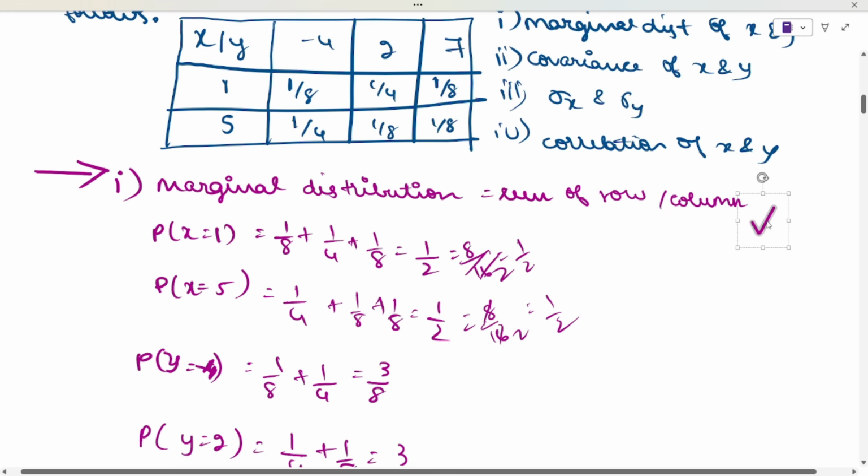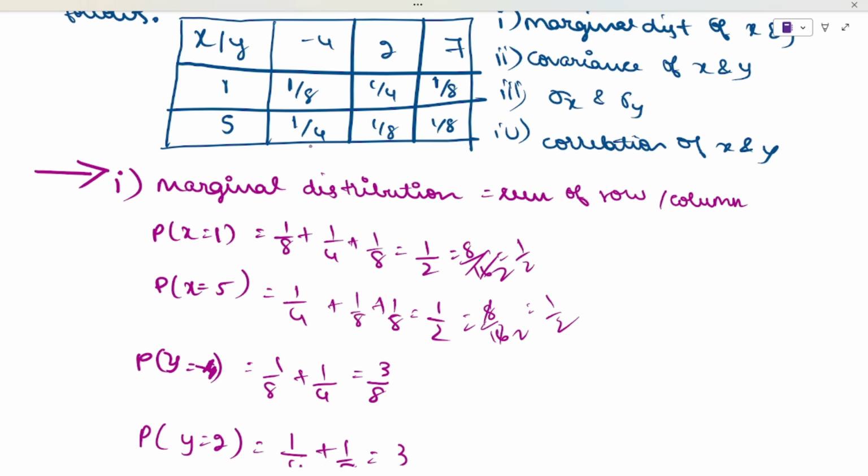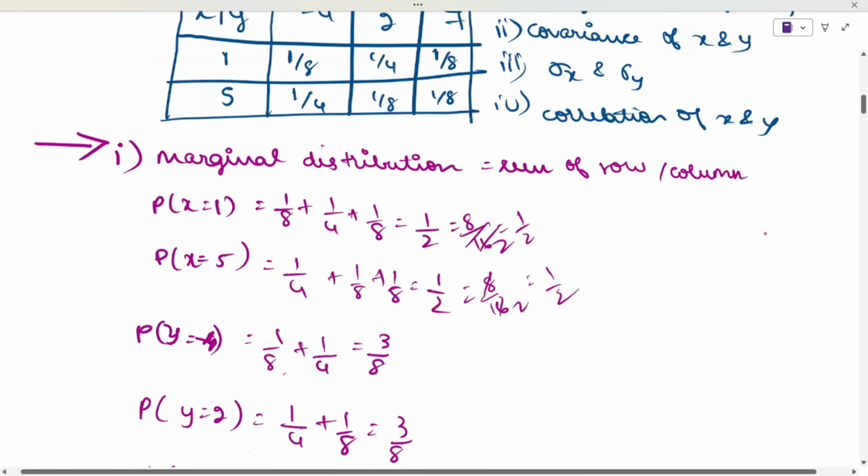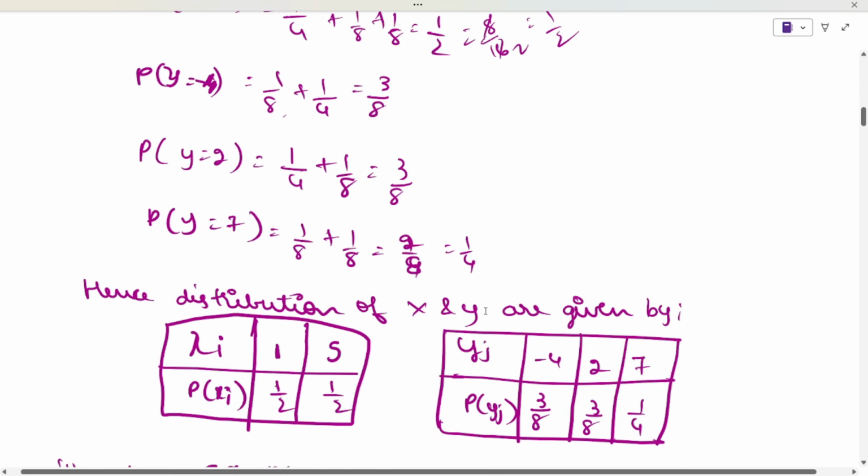Okay, what is here? See, here it is 1 by 8 and 1 by 4. 1 by 8 and 1 by 4. 1 by 4, 1 by 8. 1 by 8, 1 by 8. That is how you have to take and find out the fraction values.